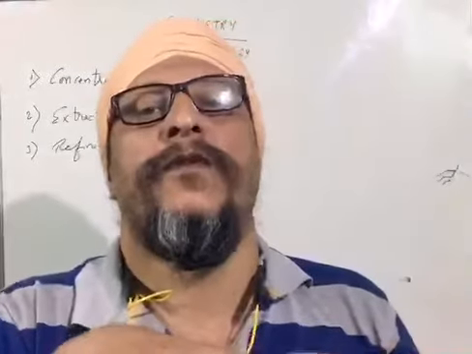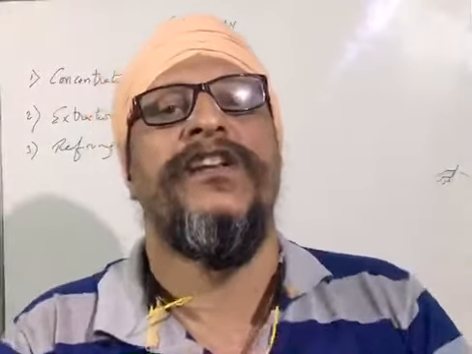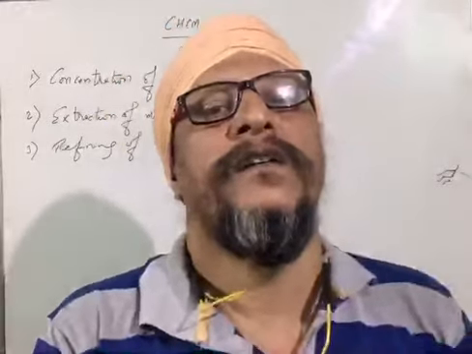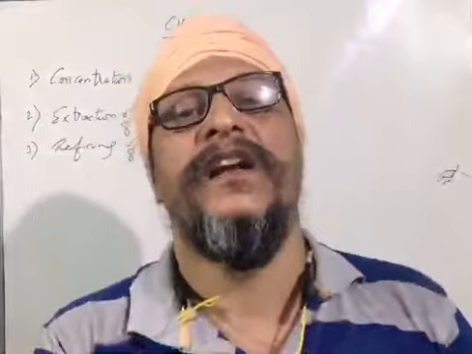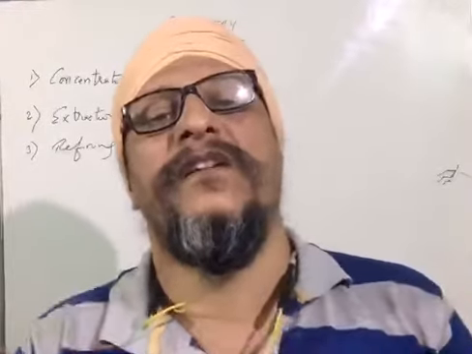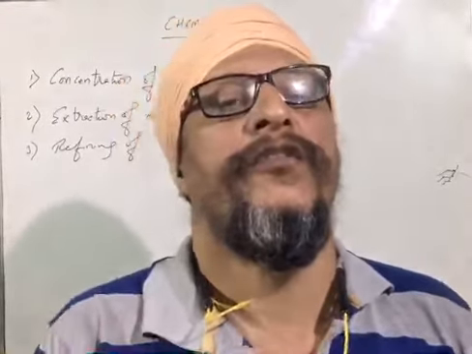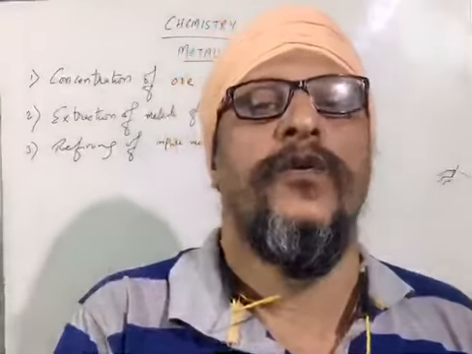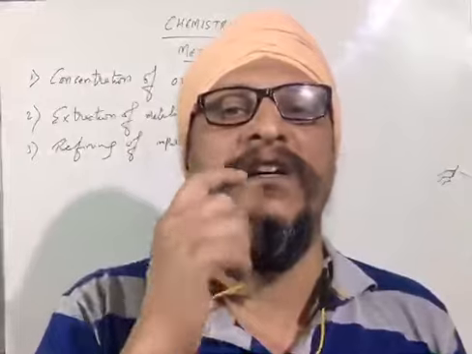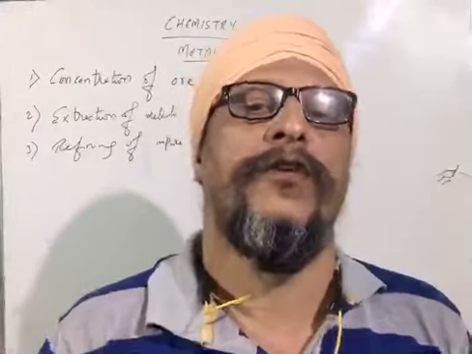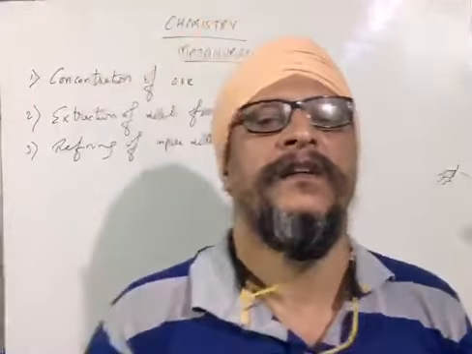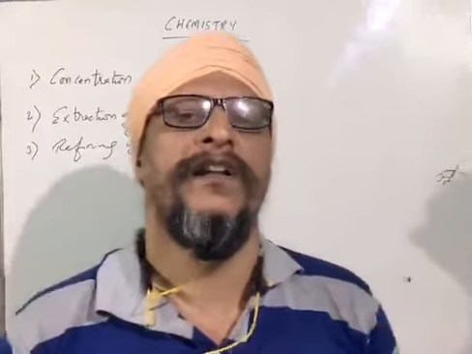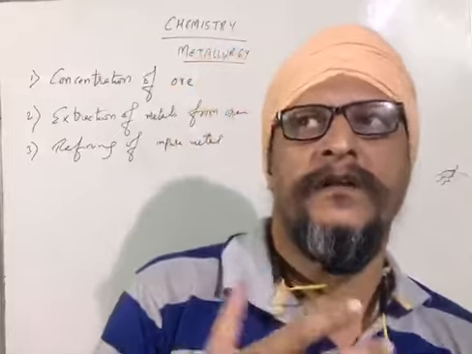So thus it floats as a scum which is skimmed off. The unwanted impurities wetted by the water are heavier and settle down. The froth is then transferred to another tank where it collapses after some time and the concentrated ore is obtained. So this is the process of what? Froth flotation.